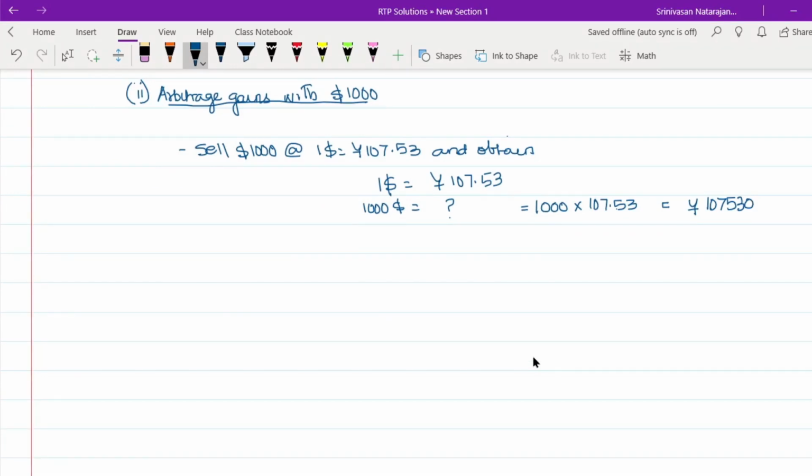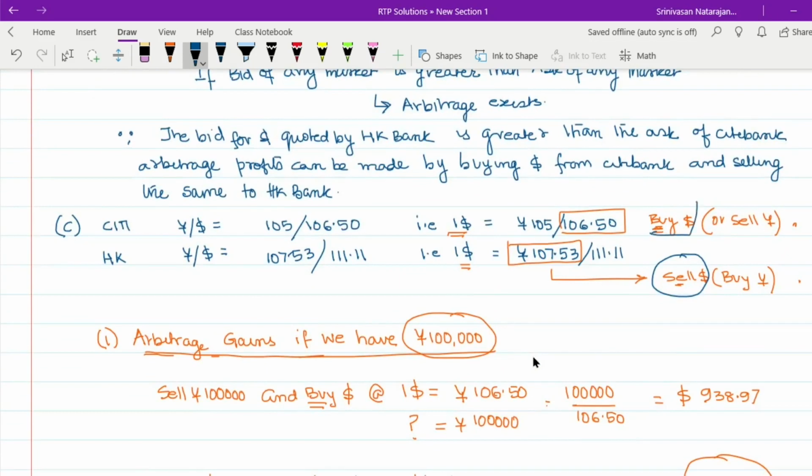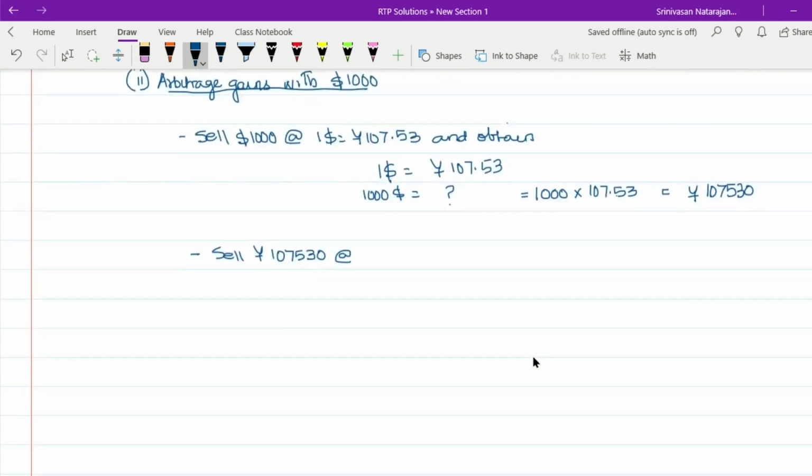Now that we have 1,07,530 yen, what is the next step? We are going to sell this yen and get back our dollars. So the second step would be to sell yen 1,07,530 and buy dollars. Now what is the rate for buying the dollars? If we look at the rate calculated here, the rate for buying the dollars is 106.50 yen at $1. Now students, if we sell 1,07,530 yen at $1 equals yen 106.5, then how many dollars are we going to get back?